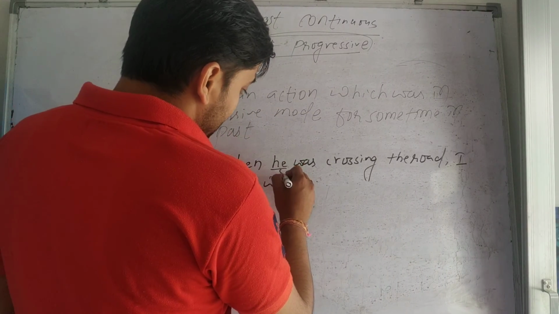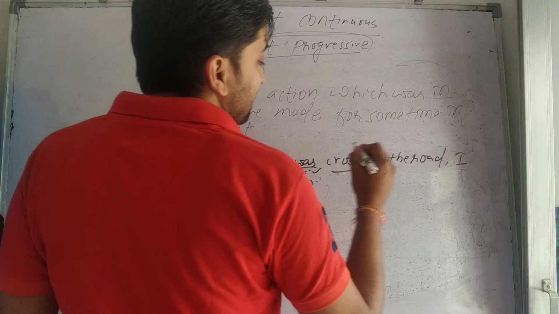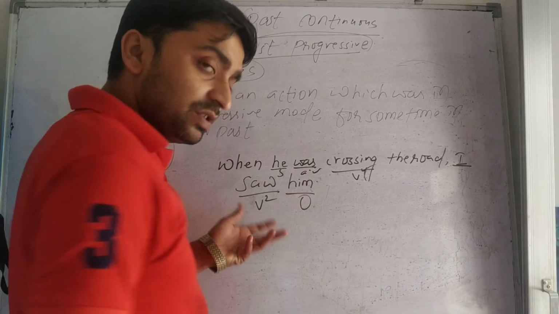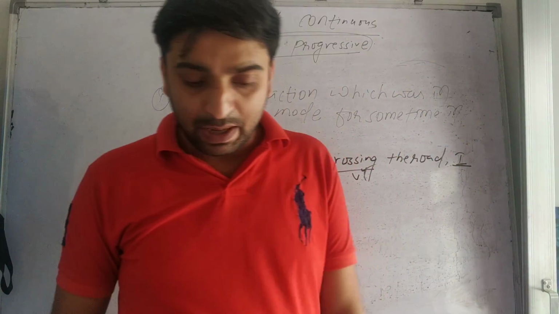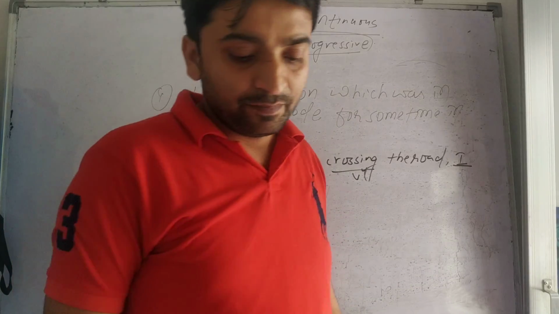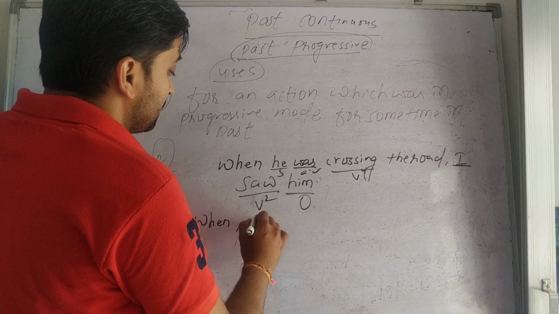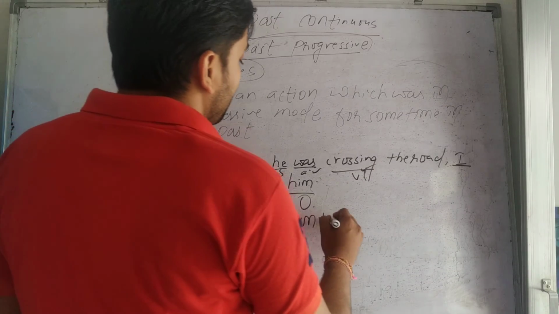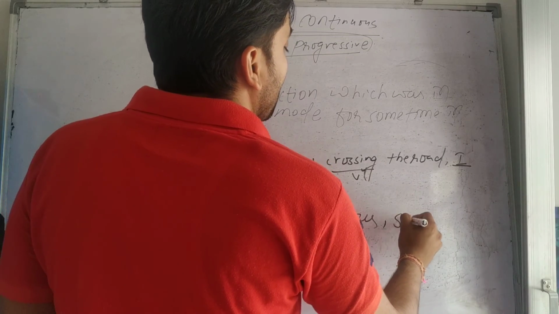Like here is the subject, here is the auxiliary, and here is the verb in past continuous. Here is the subject and here is the verb in simple past tense, which we have talked about in simple past also. So you can see when plus past continuous, when plus simple past.